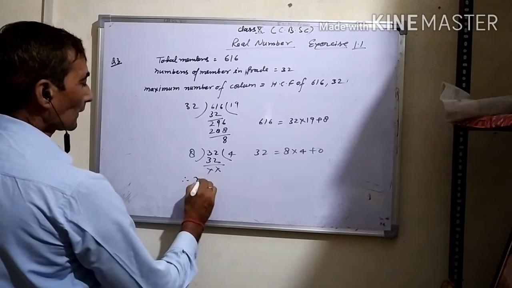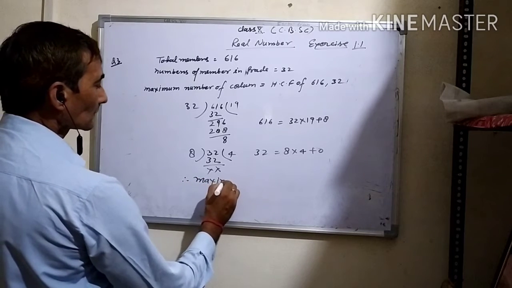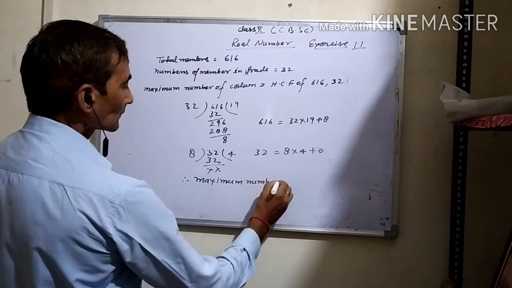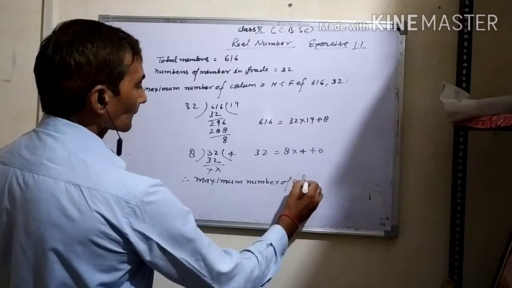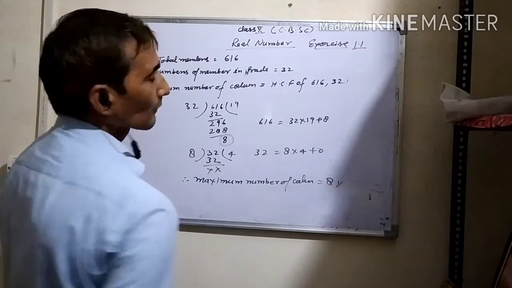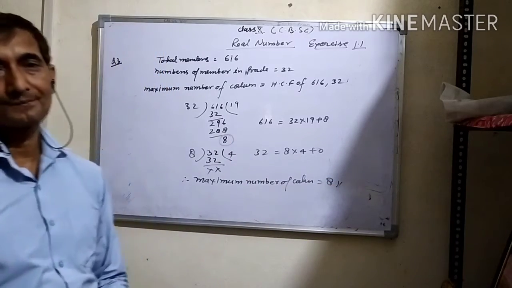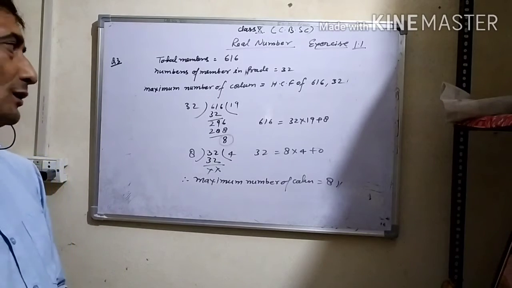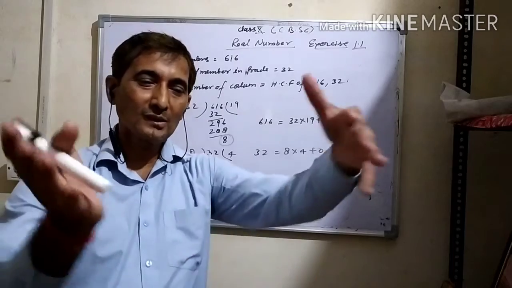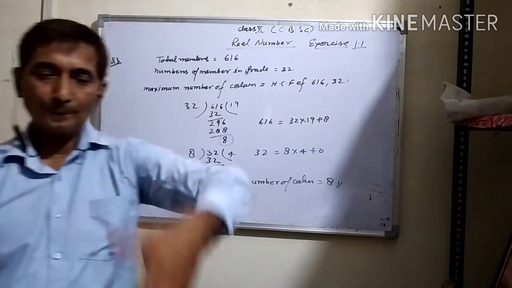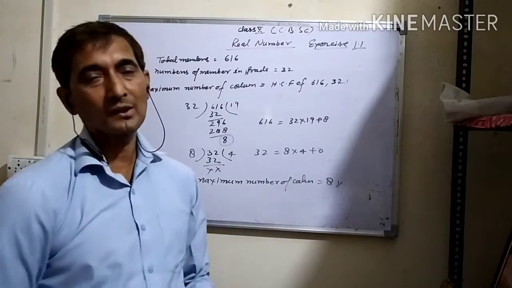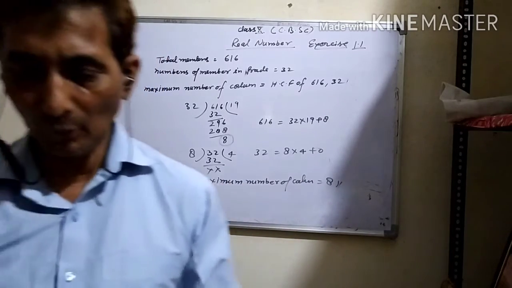Therefore the maximum number of columns is equal to this 8. Yeah, it's your answer. According to the question, the maximum number of columns that can be created for the march is equal to 8, and it's the solution of the problem.